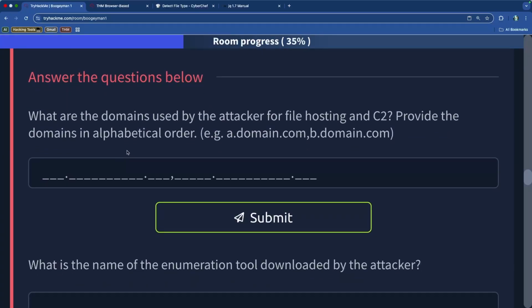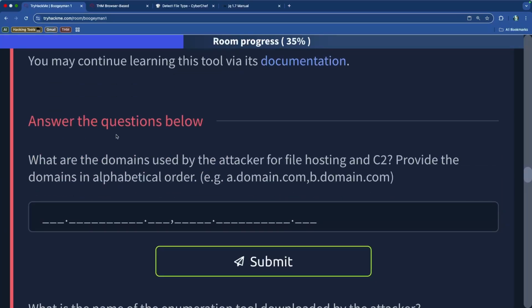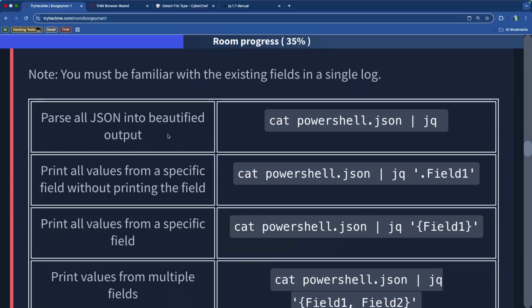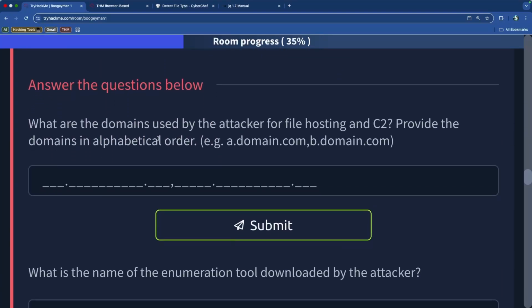All right, first and foremost, we need to look at the PowerShell JSON file, and we need to use this wonderful tool for the beautified output so we can see what is going on. And second, after we parse it, we need to find the domains that they used for hosting and C2 and list them in alphabetical order.